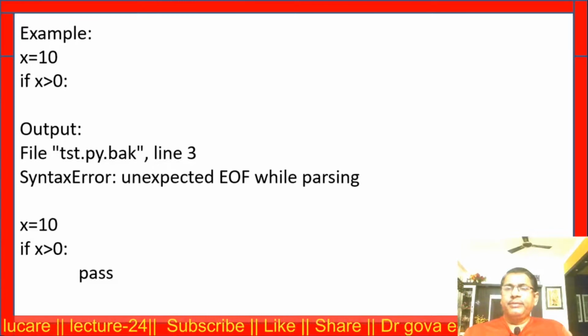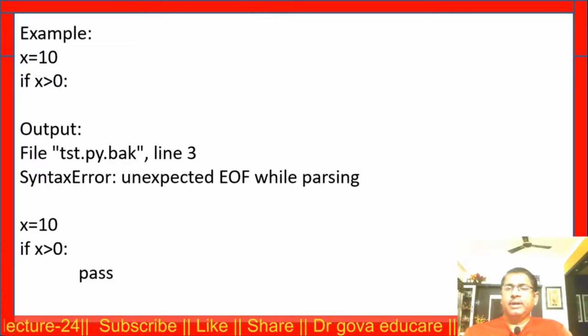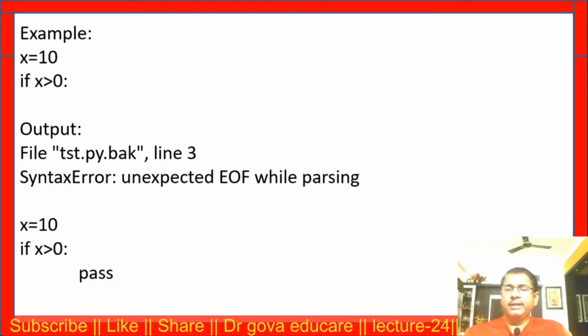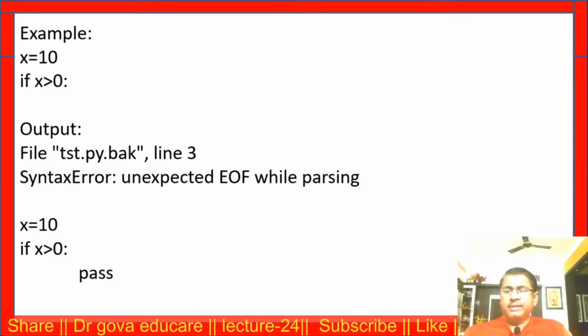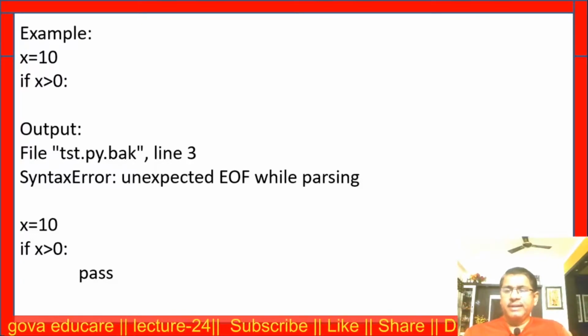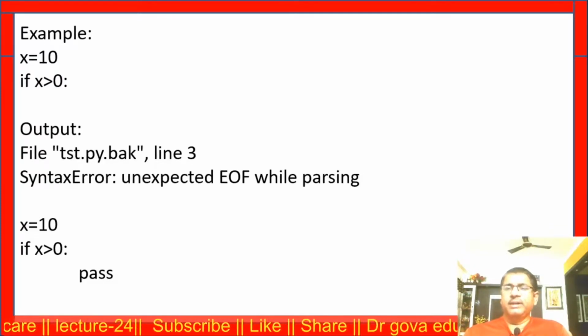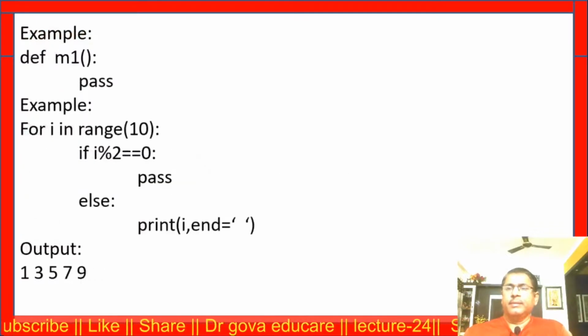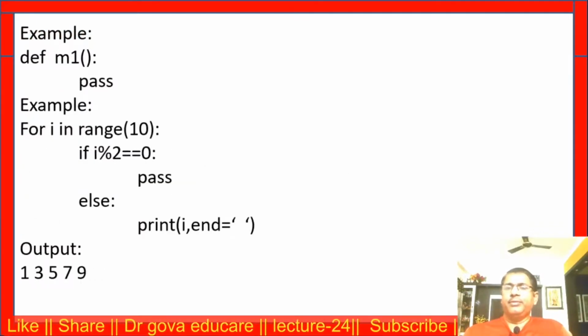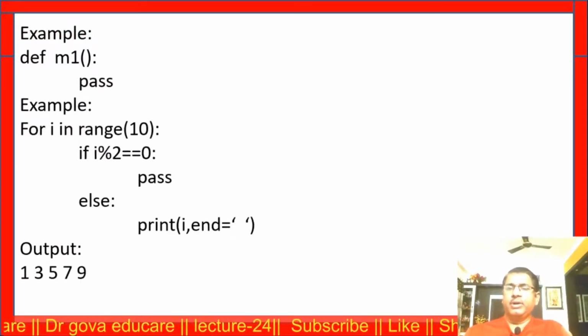Now this is the example. x equal to 10, if x greater than 0, and here I am not writing anything. Now the output is an error. Suppose the same program, x equal to 10, if x greater than 0, pass, there is no error. In the case of a function, def m1, pass.